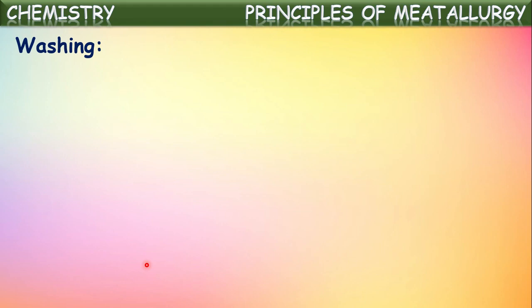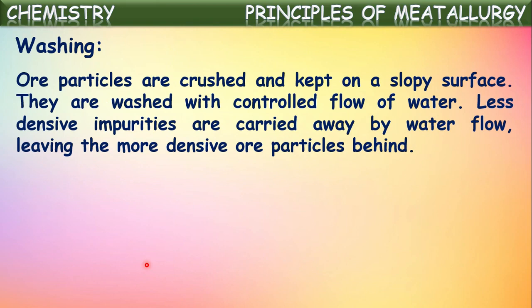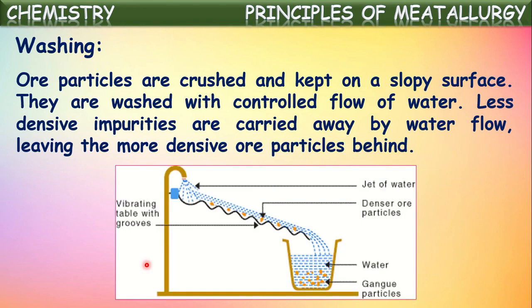One more technique is washing. Ore particles are crushed and kept on a slopy surface. See here, a slopy surface is taken. The ore, along with the impurities, is crushed into powder form and poured on this slopy surface. So they are washed with a controlled flow of water.